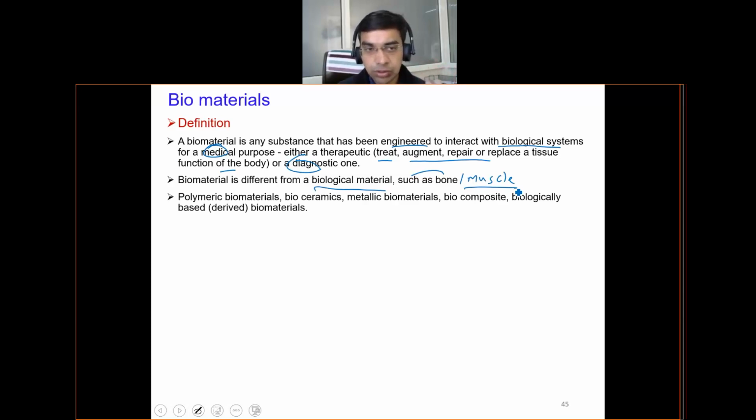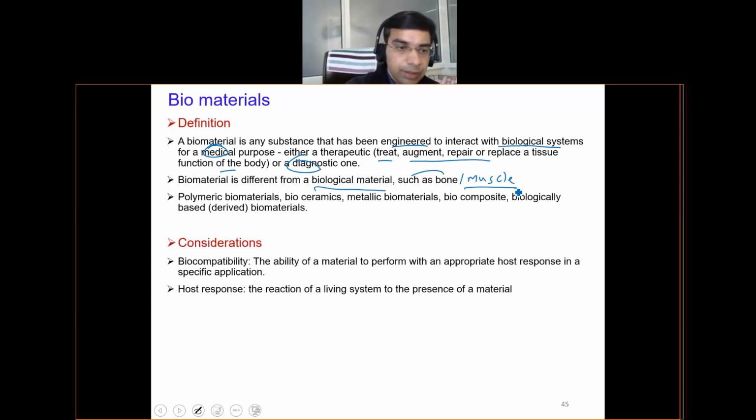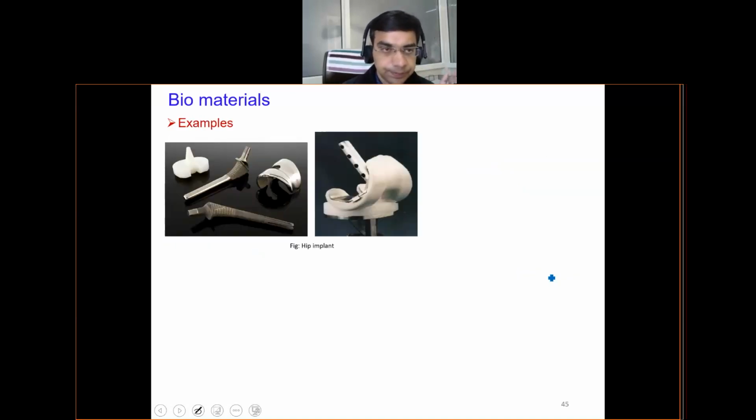So only those materials are classified as biomaterials. Biocompatibility is the most important aspect to look into, which is the ability of the material to perform with the appropriate host response. It means it should be compatible with the living system of any organism.